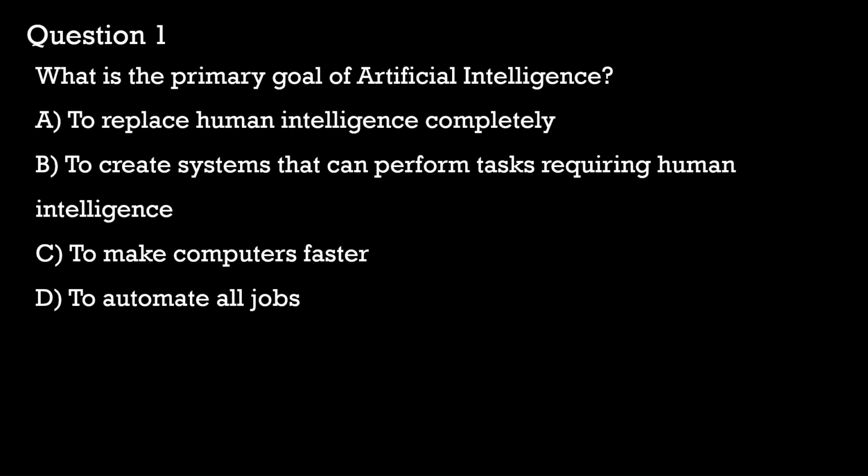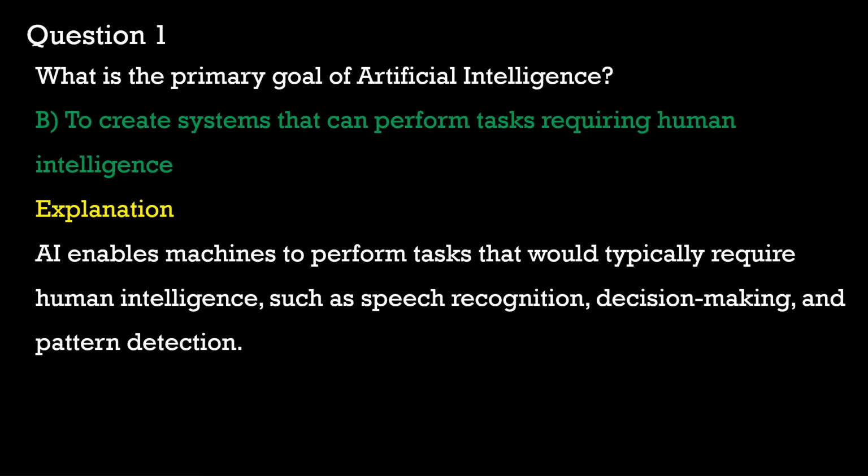Option D is equally incorrect because AI can automate certain jobs, but it does not aim to eliminate all jobs. It often works alongside humans to enhance productivity. So for this question, our answer would be option B. The primary goal of artificial intelligence is to create systems that can perform tasks requiring human intelligence.